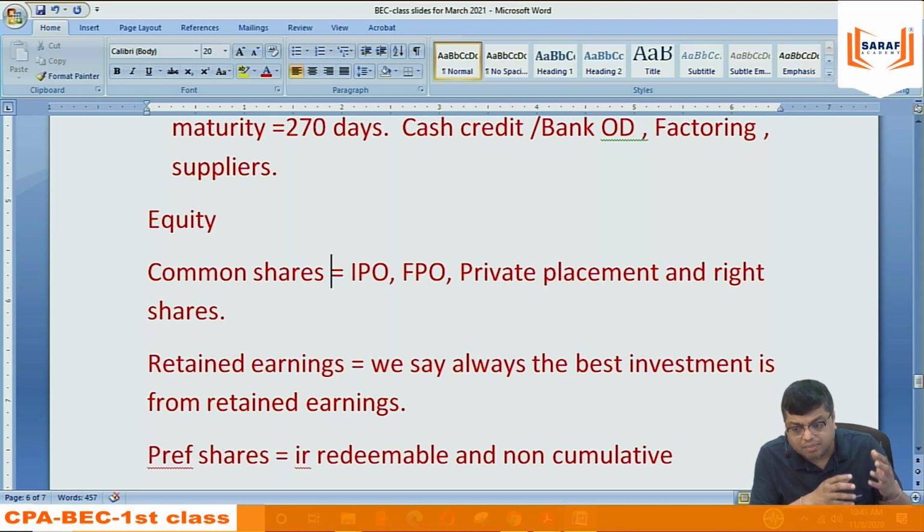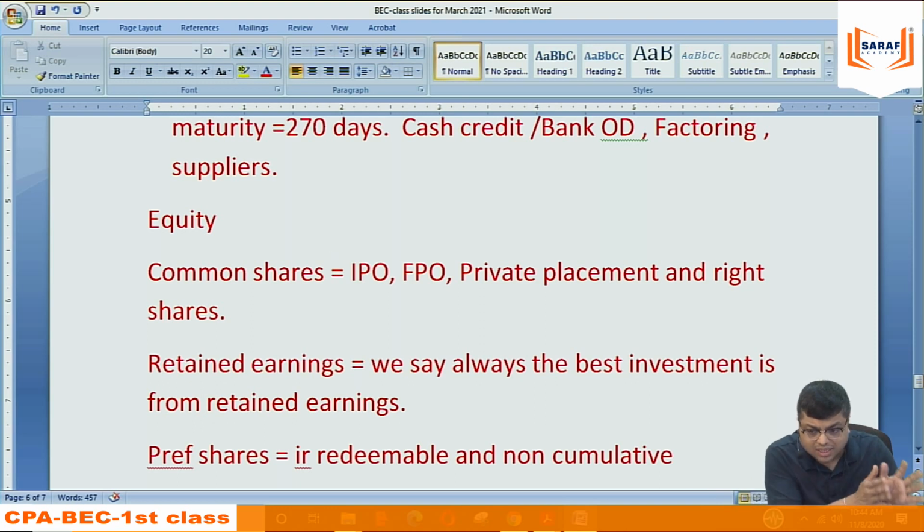So if I think about from where, broadly there are two categories, debt and equity. But if you go deep, in debt there are so many things possible. In equity also there are so many things possible. Ultimately, whatever funds you raise, debt and equity, it is going to affect your cost of capital. It is going to give you a cost for the company. That cost will affect your business value, your business decisions, your new project and everything. So cost is an important matter when we think about fundraising.